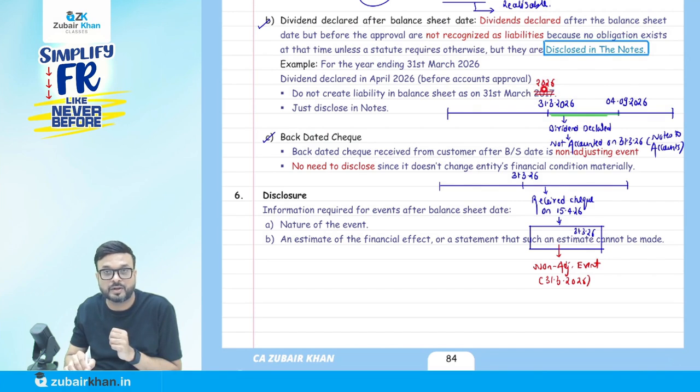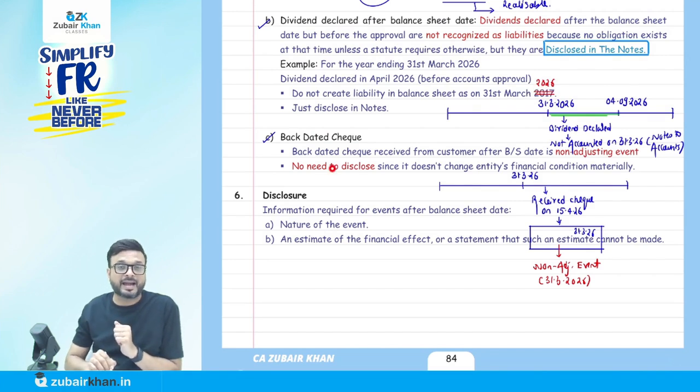They cut it down, write it down 2026 there. Okay. Now, a backdated check means a backdated check received from a customer after the balance sheet date is a non-adjusting event. No need to disclose it since it does not change the entity's financial condition materially. Now understand what that means here.